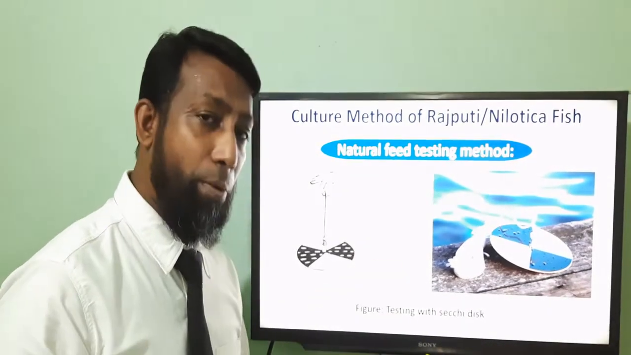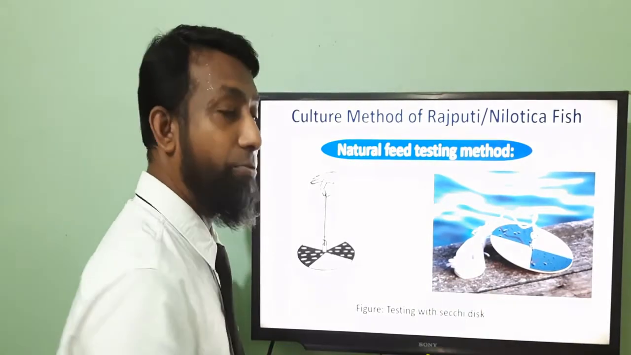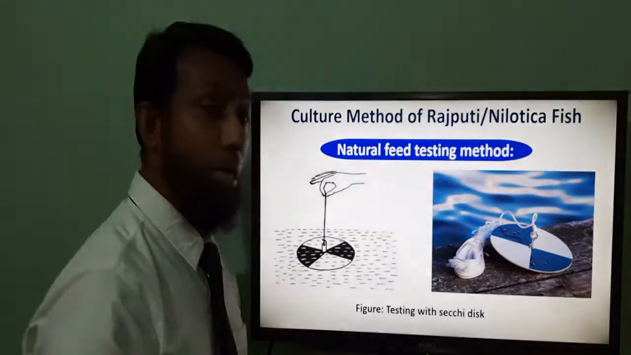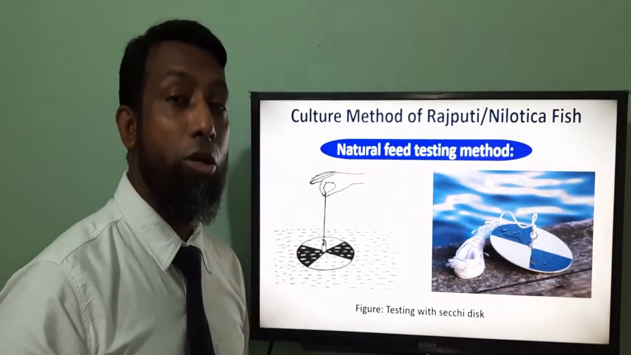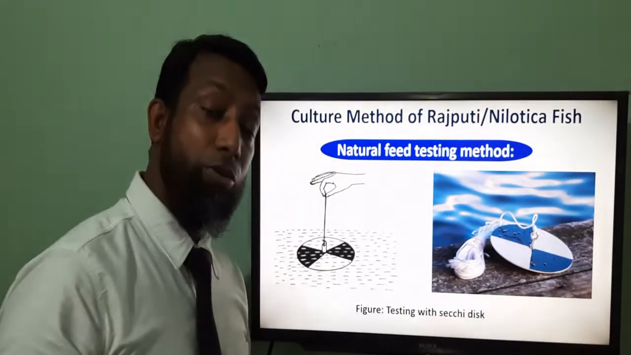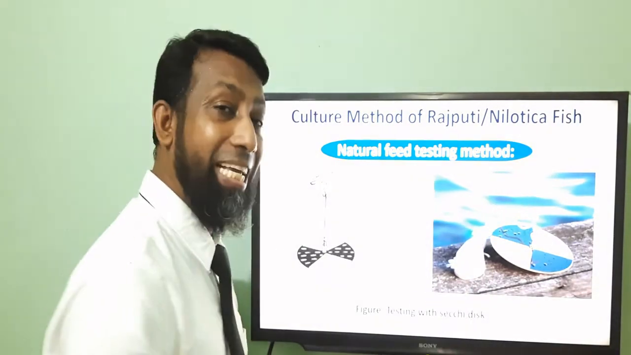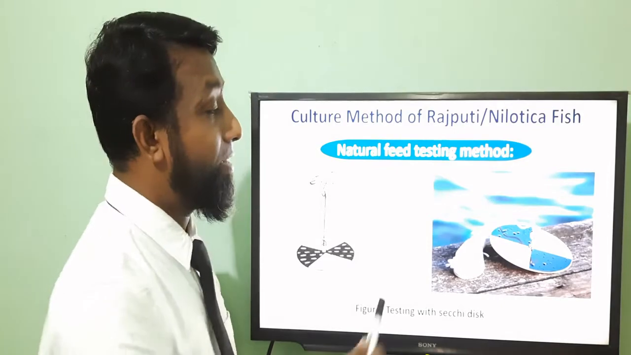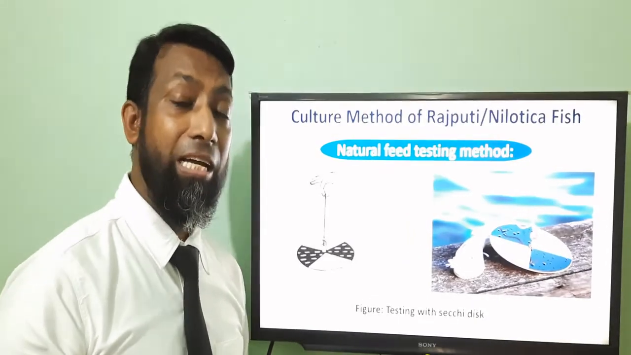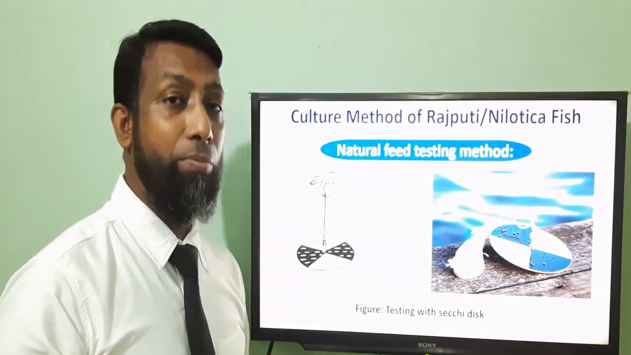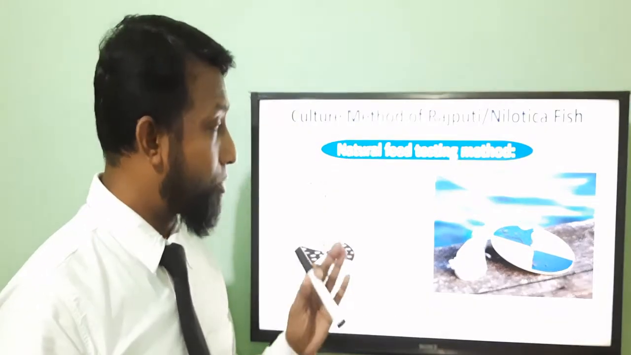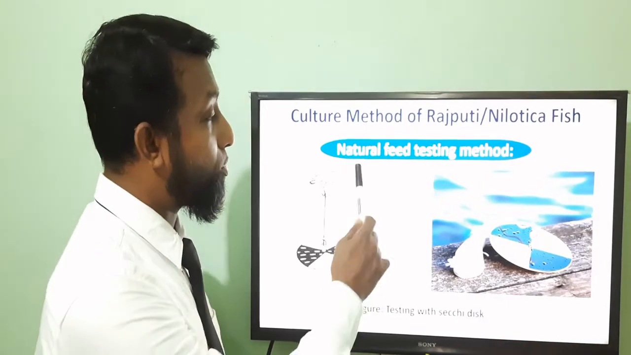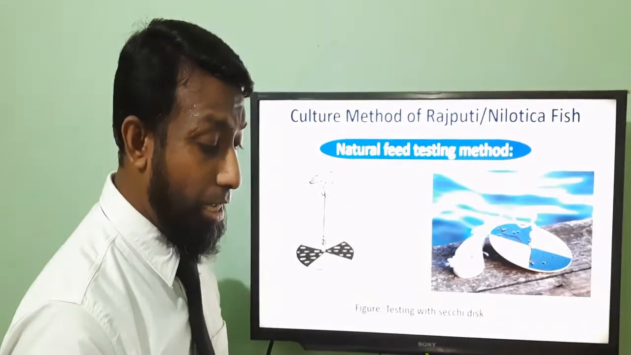If from the top you see the disc very clearly, that means there is no natural feed present in the pond. But if you cannot see the disc easily, you can say there is a lack of natural feed in the pond. At that time you have to apply supplementary feed in the pond. So this is the first procedure to check the natural feed in the pond.